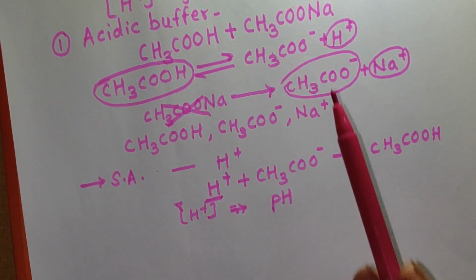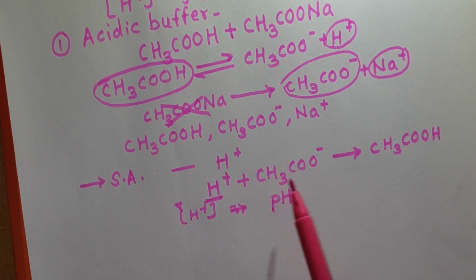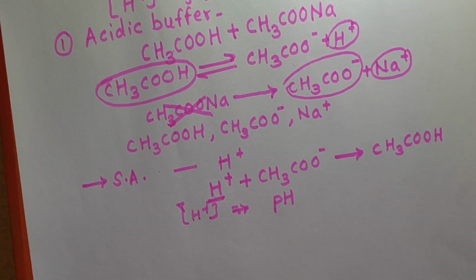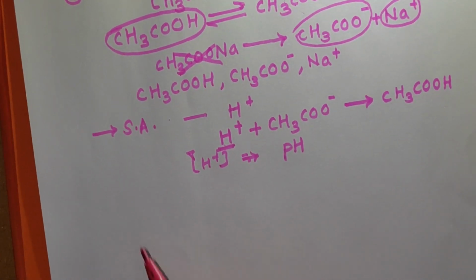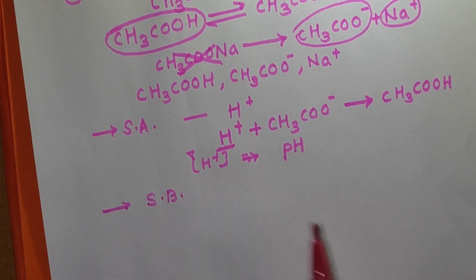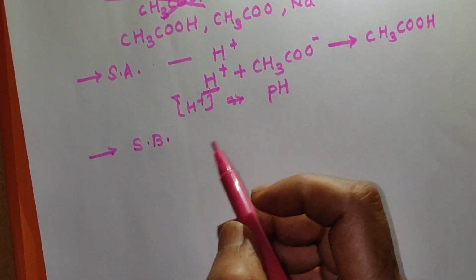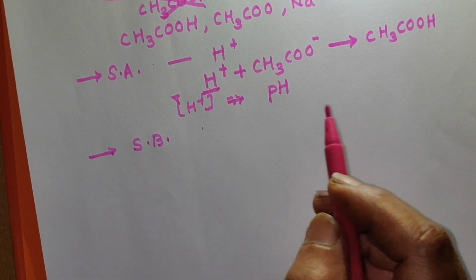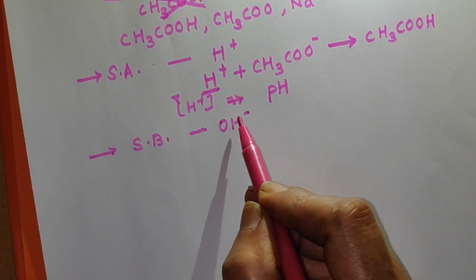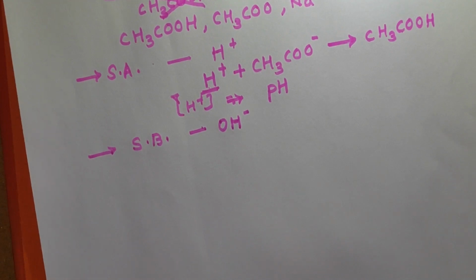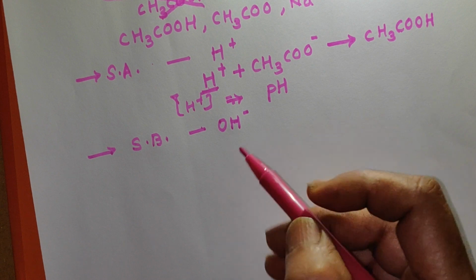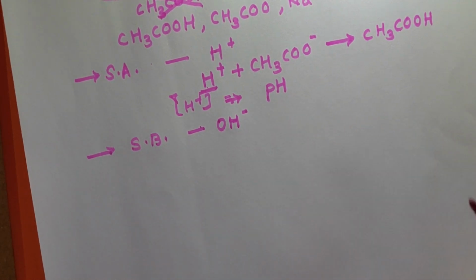They are the same, and they will combine with anions to obtain a weak acid, and therefore the pH of the solution will remain constant. Like this, when you add a small amount of strong base, meaning you can add NaOH or KOH, you are adding OH minus ions. Now when you add strong base, the pH of the solution remains constant, meaning OH minus ions must be consumed,